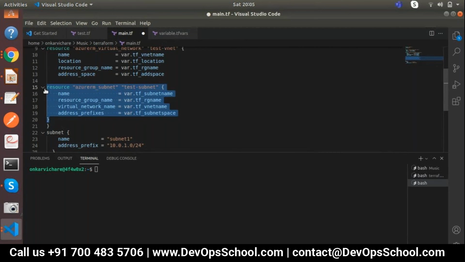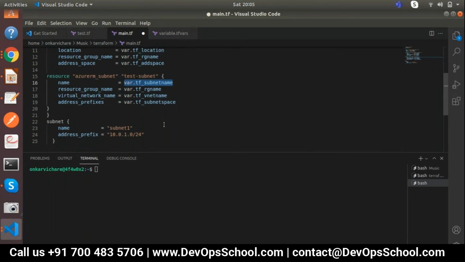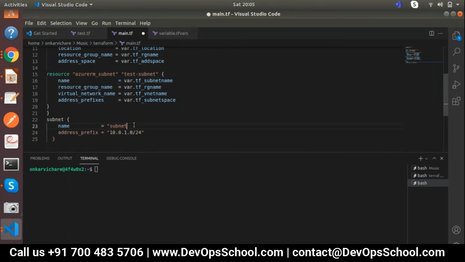Let me change the data first. Step by step we'll do. The second thing I need to change is the VNet specific address space prefix. This one I need to call and add over here. Okay, I've added this one.